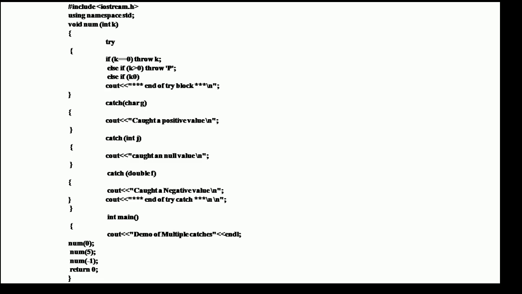These are simple programs. Then go to the output we are executing. Already you see the output, caught a null value, end of try catch. This is the program to be executed. Then go to catch multiple exceptions.